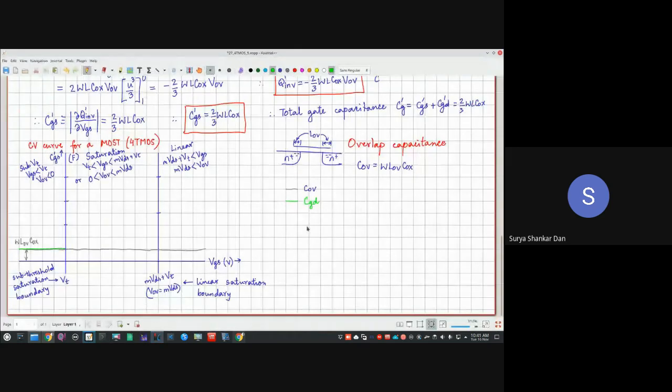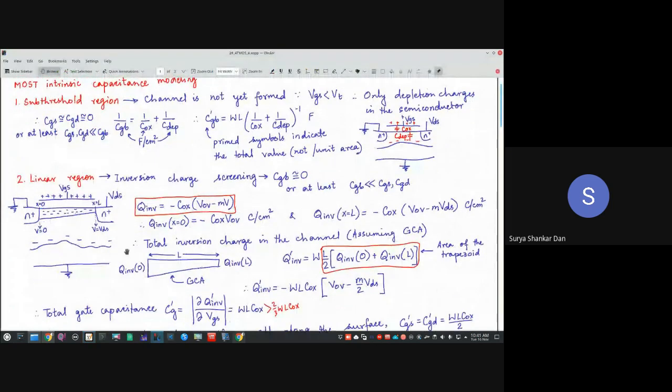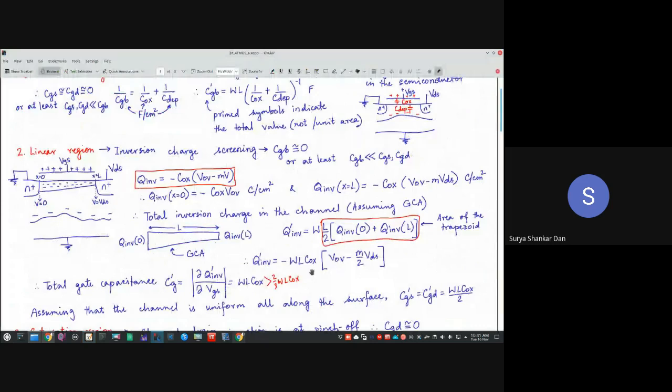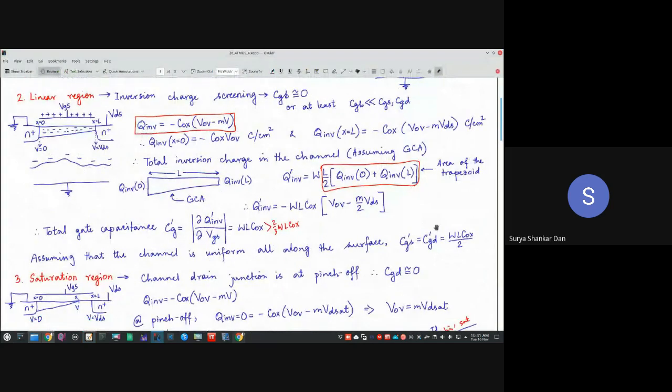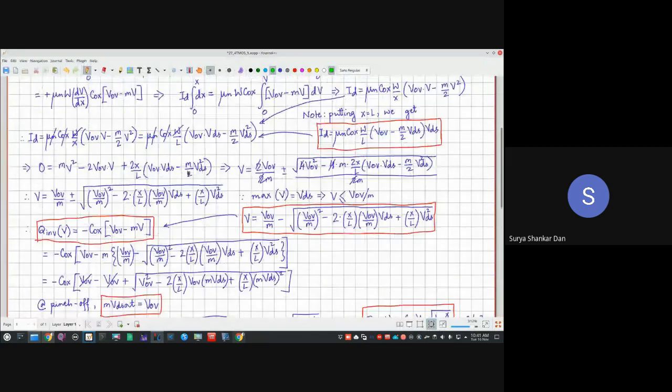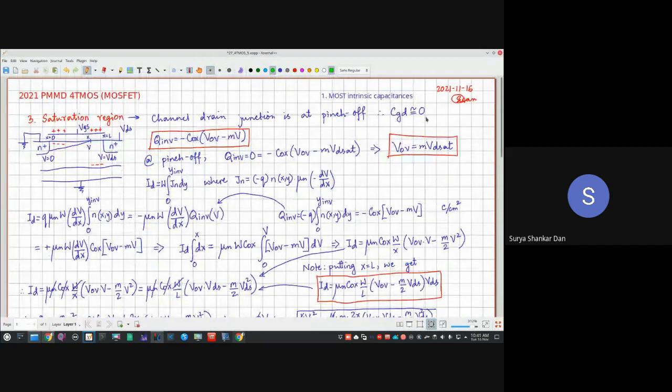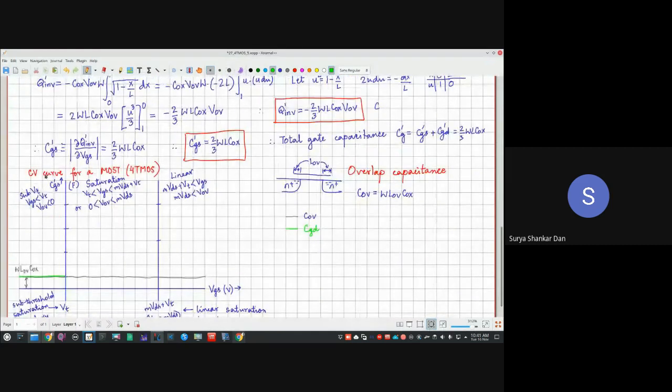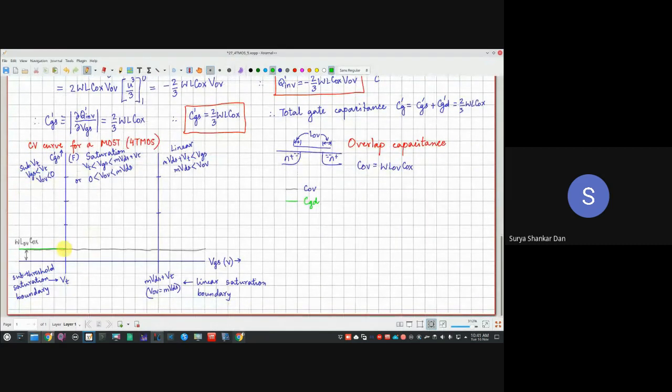So I'm going to draw that. In the subthreshold, it is 0. Now, after that, in the linear region, what is the value of CGD? WLCox by 2. And in today's lecture, we have seen the saturation region, where the value of CGD is again 0. So this is the saturation region, right? The CGD still continues to remain at 0 throughout the entire saturation region. Then in the linear region, it becomes WLCox by 2.